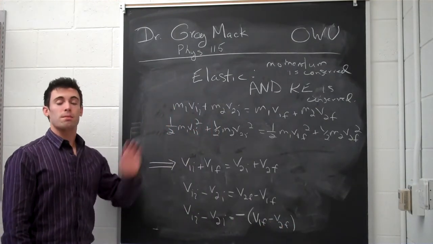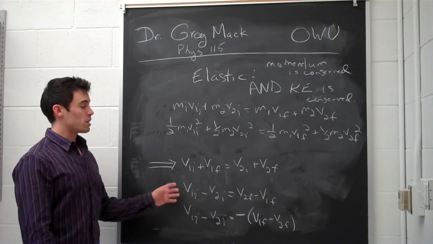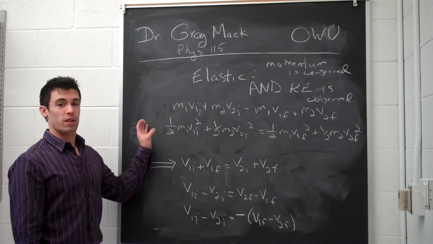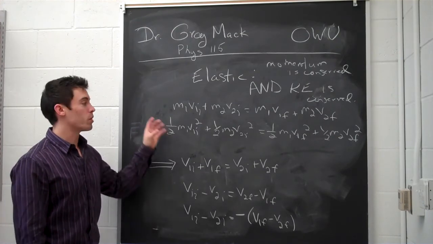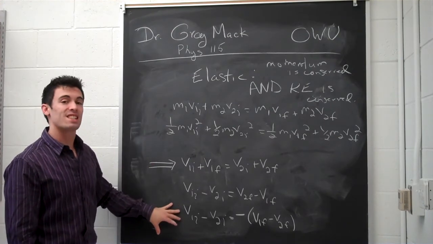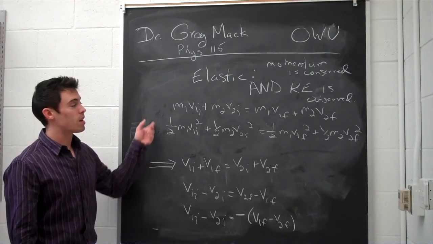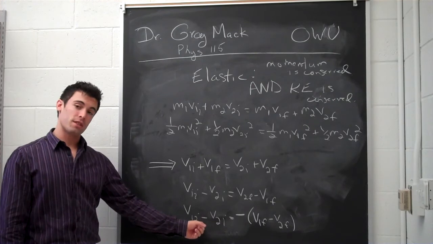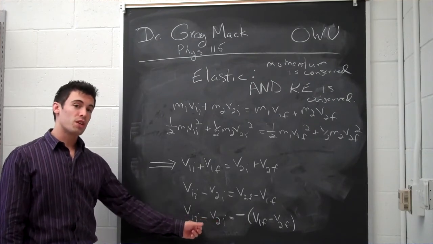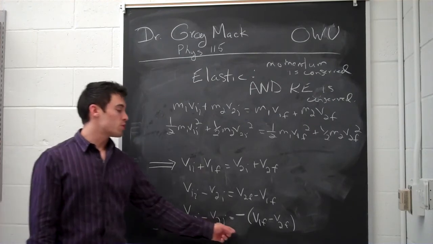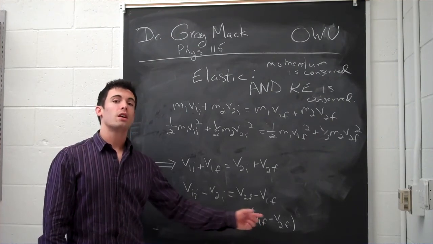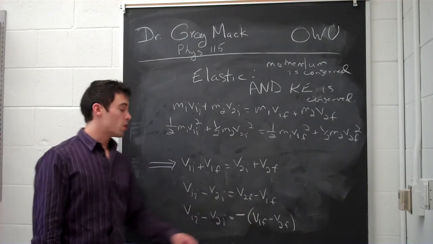So when you relate these things, the masses will go away, and you're just going to be dealing with one power of the velocity. So that's the beauty of the algebra that comes through that lets you make this simpler statement. That is a true statement based off of these two things. And what it says is that the velocity difference between the two things at the beginning is equal to the velocity difference of the two of them at the end with a negative sign.